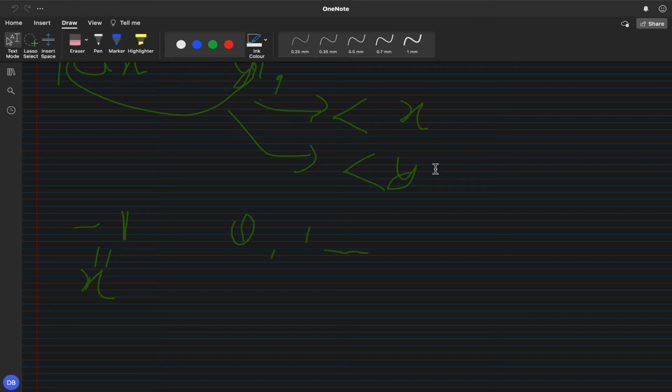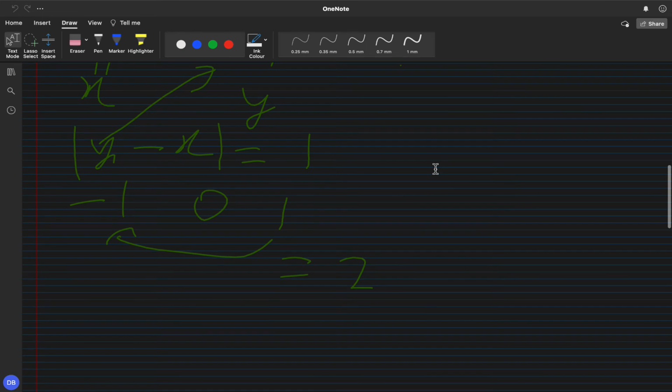Let's see what the absolute value of y minus x yields. For x equal to minus 1 and y equal to 0, this yields 1, so the value 1 must also be in the array. Now we have the array minus 1, 0, 1. Then 1 minus minus 1, that is 2, must also be in the array. So we get minus 1, 0, 1, 2.